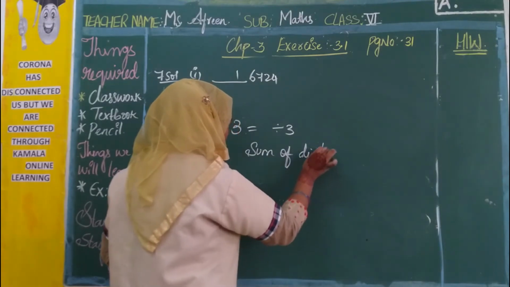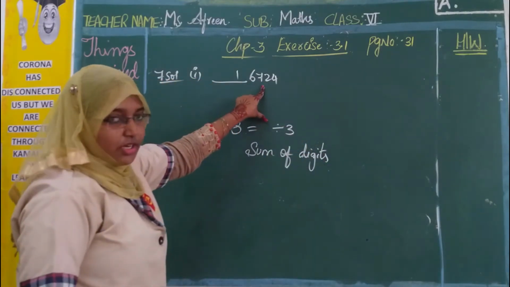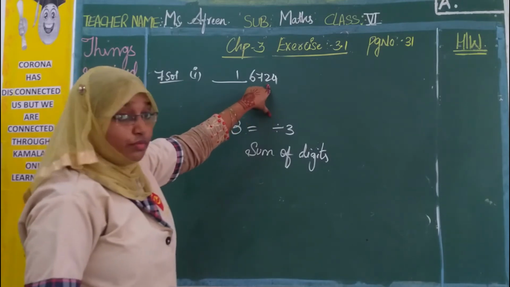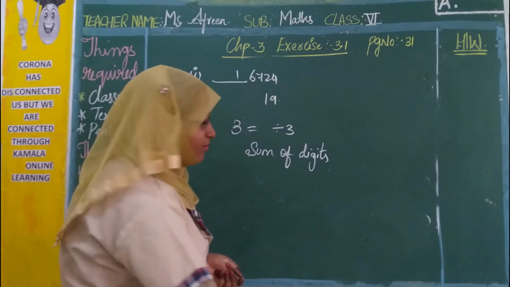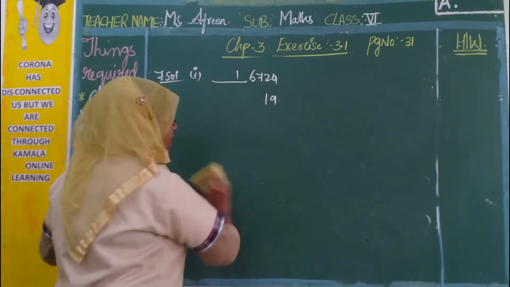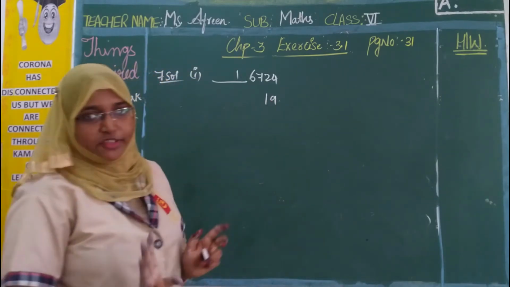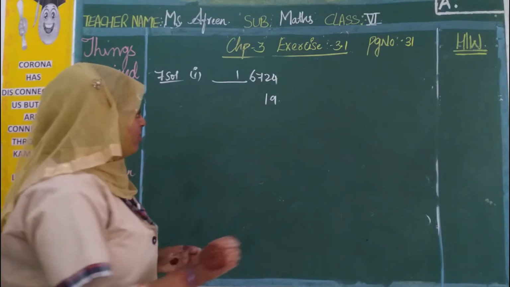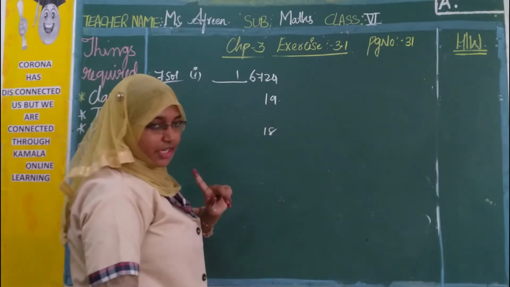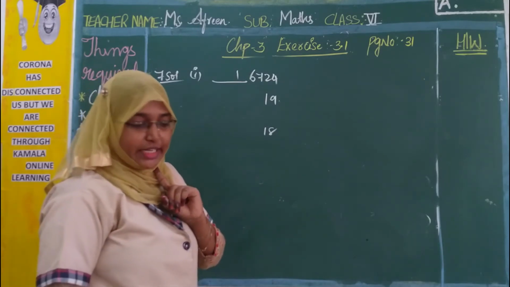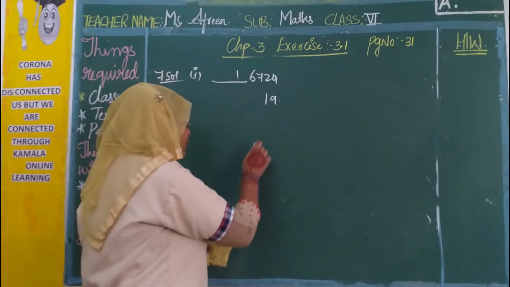Now if you see the sum of digits, 6 plus 7, 13. 13 plus 2, 15. 15 plus 4 is 19. Now, as you can see, 19 is not divisible by 3. 3 5s are 15, 3 6s are 18. Here it is 19. 3 7s are 21.